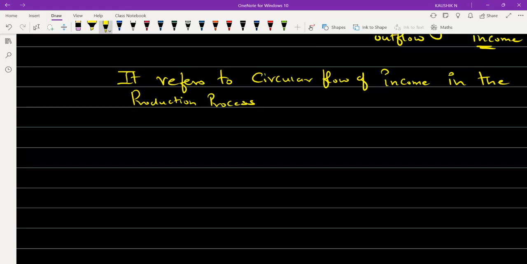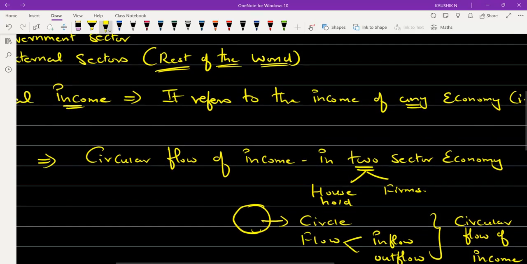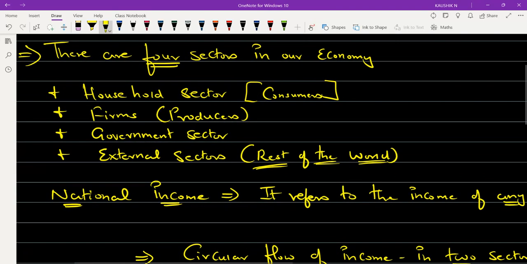When I use the word production process, just go back to the terms we had taken initially. We had mentioned there is something called household, which is consumer. There is something called firms, which is producer, government, and external sectors. So production process means where the production takes place.